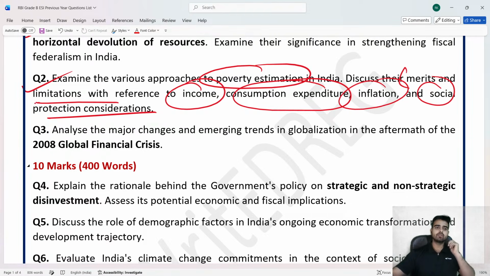ठीक है, चलो. क्वेश्चन नंबर 3 was on the 2008 global financial crisis. ठीक है, चलो. These three questions were there. It was a mixture of current affairs as well as the static component. Now, the 2008 global financial crisis is static in nature. Again, poverty estimation in India is also static in nature.